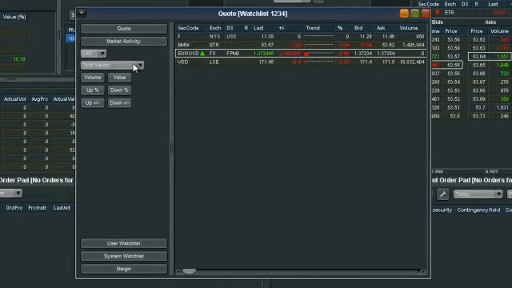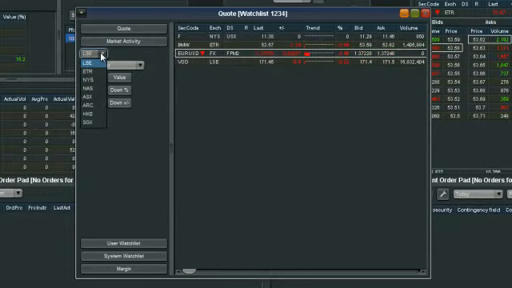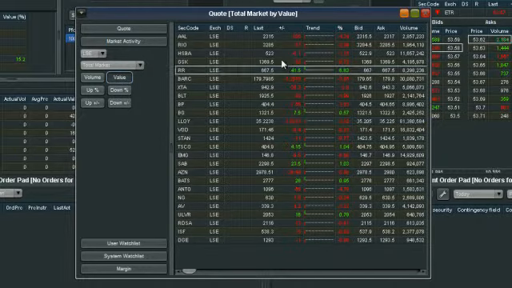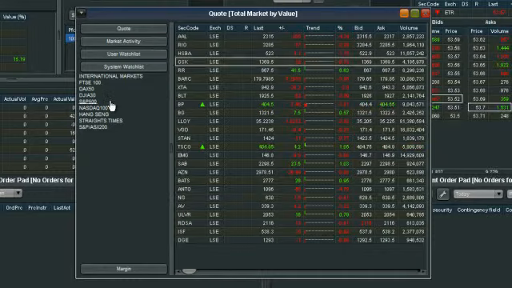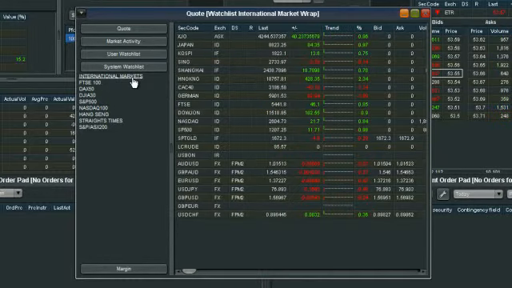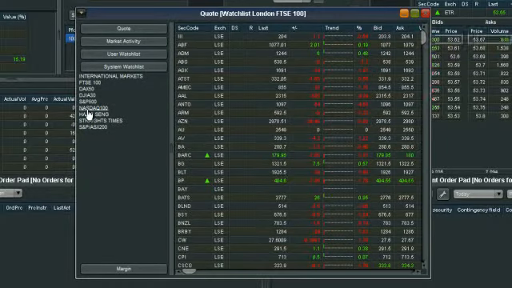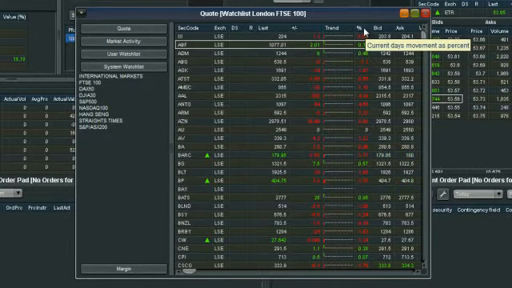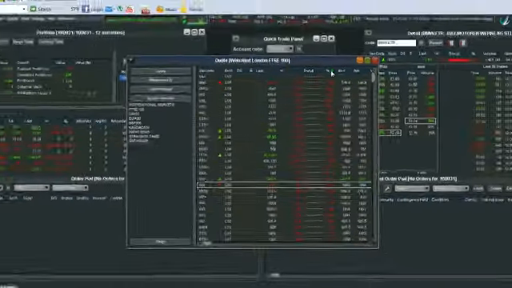Secondly, market activity. We can now sort through the market activity, so we can maybe sort through the whole LSE, or pick a market there obviously yourself, and maybe do it by value, and this will populate that for you. Otherwise, we've got system watch lists, which are pretty much your standards. Okay, so we've got all international markets, which you can see there. We can have a look at the FTSE 100. Now, if we want to sort through these by, let's say, movement for the day, last price, percentage movement, simply left click on the column at the top and it will sort that for you in order.